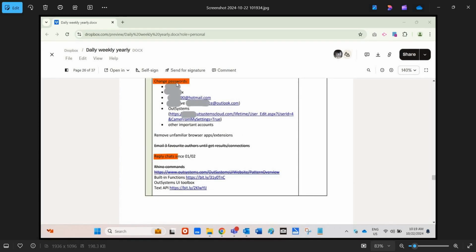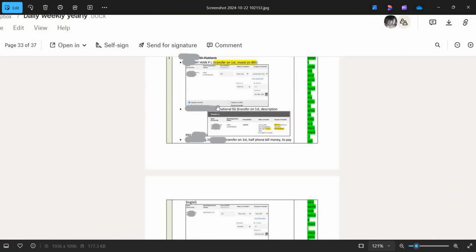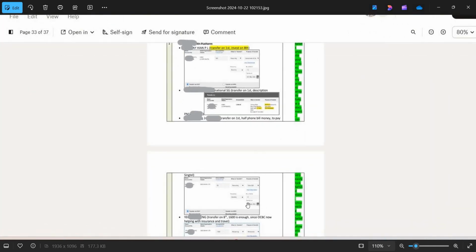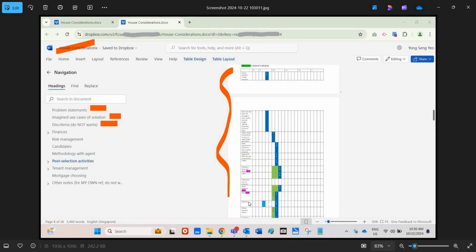So this routine as well, routinely changing of passwords and replying chats, just like just now. A few months I do once, and then the standing orders and routine recurring transfers are also documented. So how much I transfer, and the notes and the remarks are documented as well. Okay, so that I'm done with the day-to-day routine.